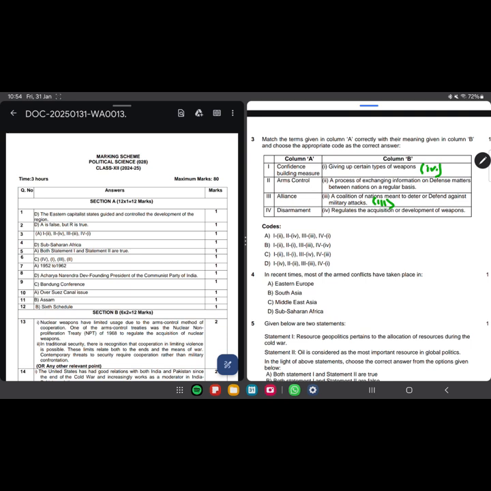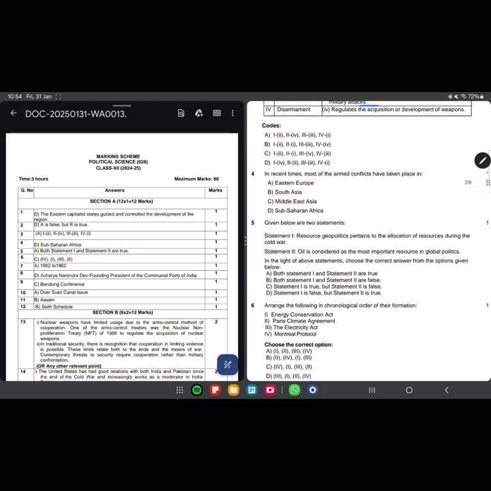Arms control is regulating the acquisition or development of weapons. That is also true. And confidence building measures is this. So I have written this, please do not write anything in the question paper. And here we go with option 1 of 4, and this is the only option here.